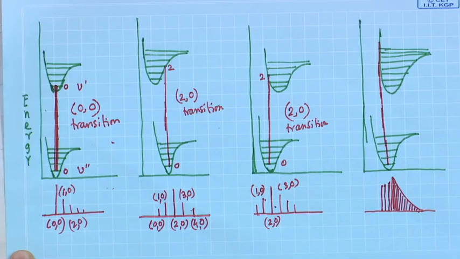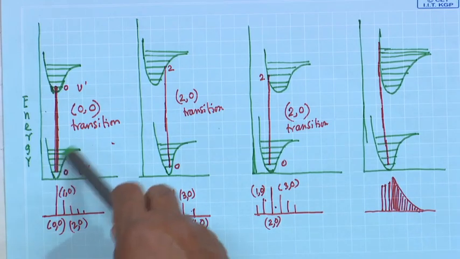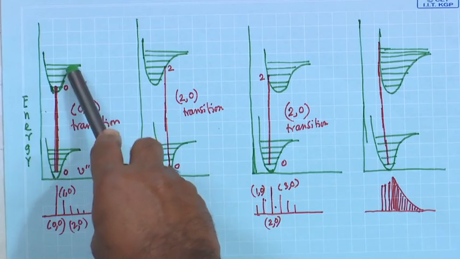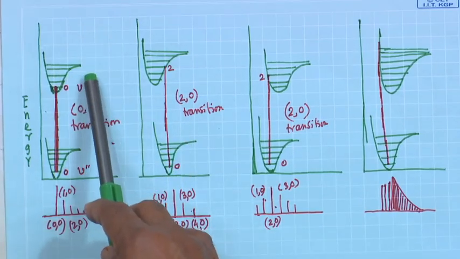in different vibrational states. From quantum mechanics we have shown that the probability is close to the curve at the higher vibrational states.